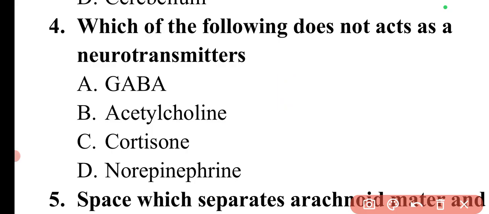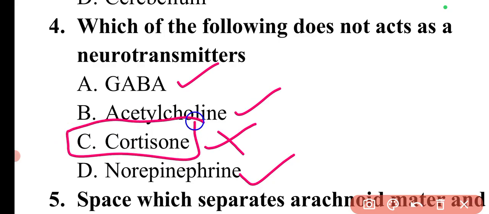So here, GABA is an inhibitory amino acid based neurotransmitter. Acetylcholine is a neurotransmitter. Then cortisone is not a neurotransmitter, and norepinephrine is a catecholamine based biogenic amine neurotransmitter. So here option C will be the correct answer.